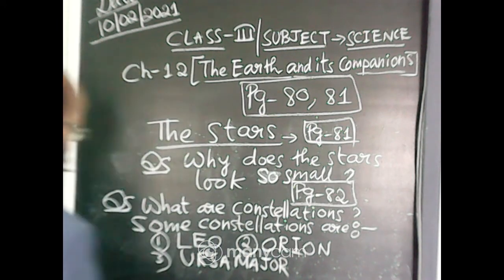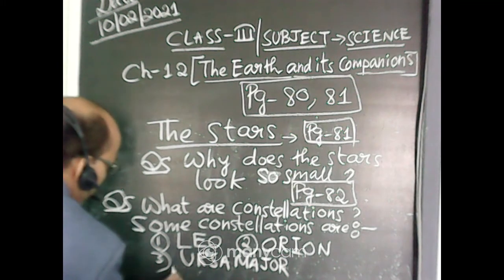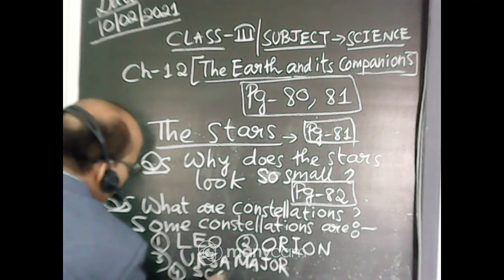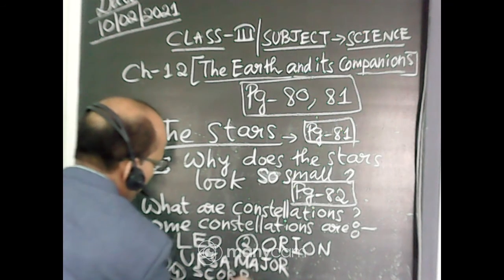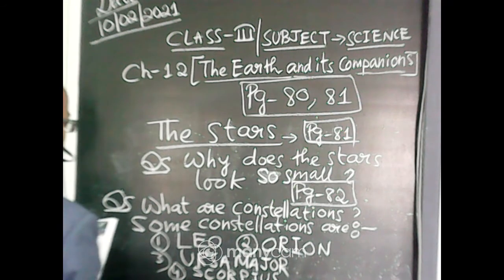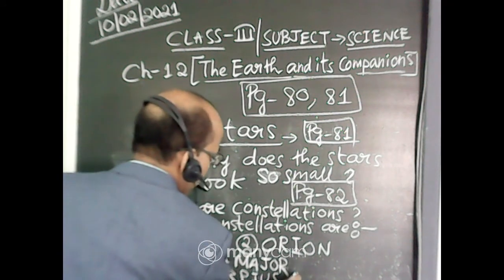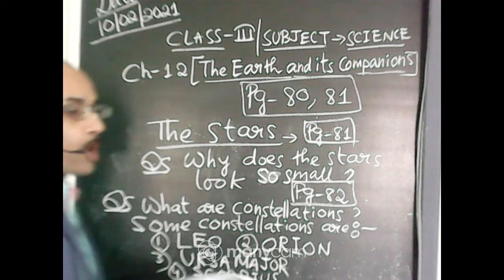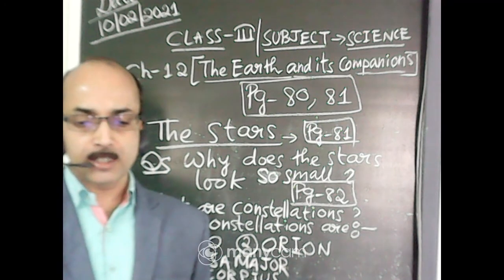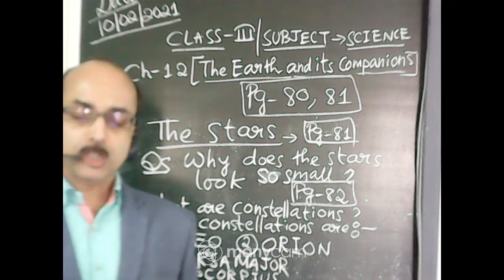Number four is Scorpius. It is the shape of a scorpion. When you join the stars there, it forms the shape of the scorpion.